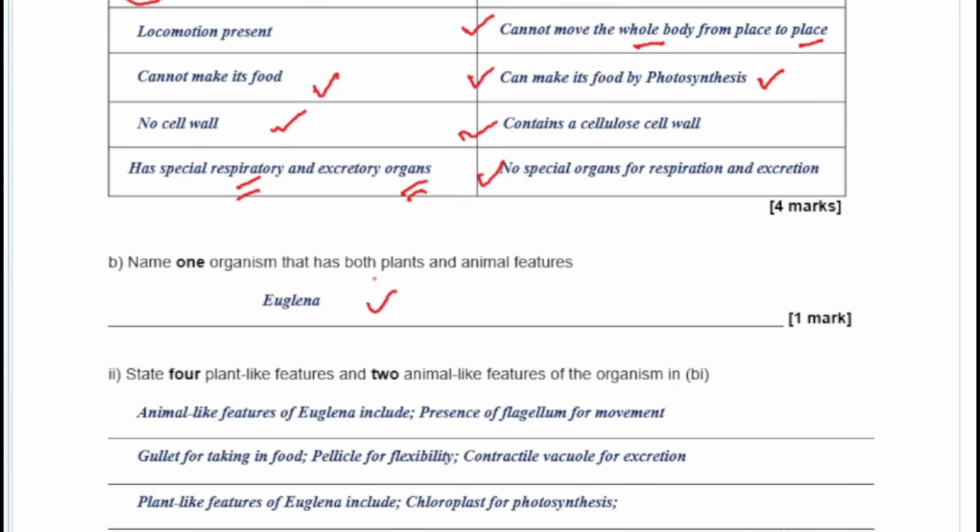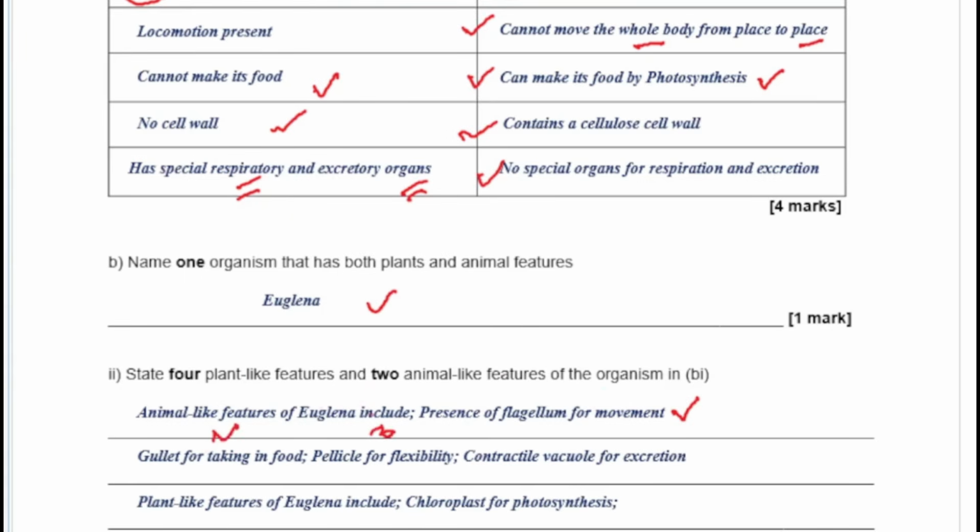Now the organism that has both plant and animal characteristics is the euglena. You know this already. The leaf-shaped euglena. So what are the plant-like features of euglena? We started with the animal-like features. You want to write this down, they're very important. So the presence of the flagellum for movement is animal-like. It also has a gullet for taking in food, that's the second one.